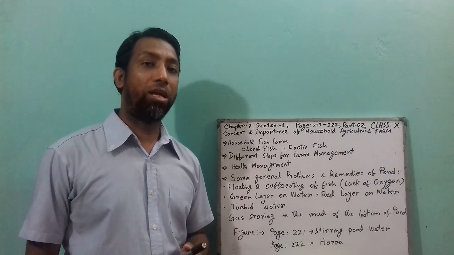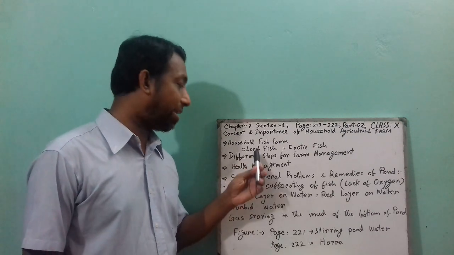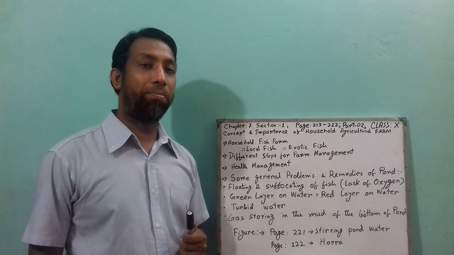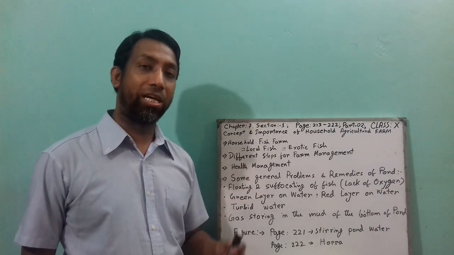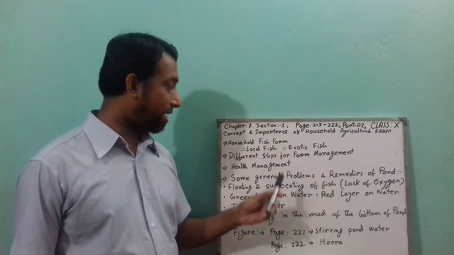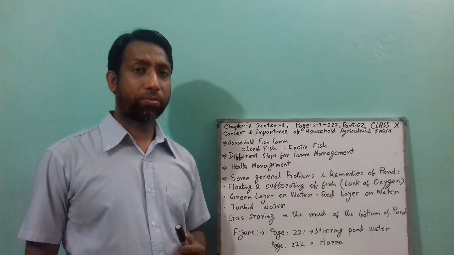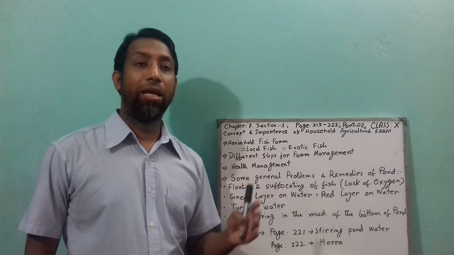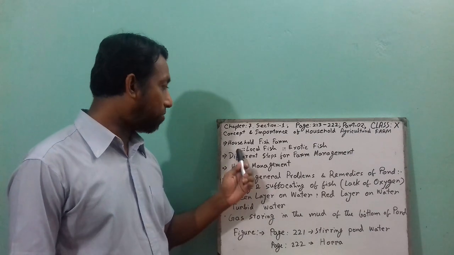So what is a local fish? Local fish like rui, katla, mrigal, this type of fish they can rear in the pond. And exotic fish like grass carp, mirror carp, silver carp, even tilapia, nilotica, this type of fish they can rear or culture in their household fish farm or their homestead area pond. Sometimes they can dig a new pond in front of the house or behind the house as well. So this is the concept of household fish farm.